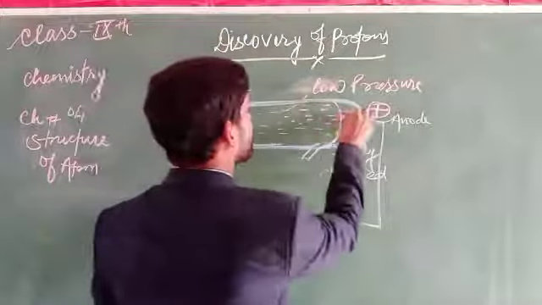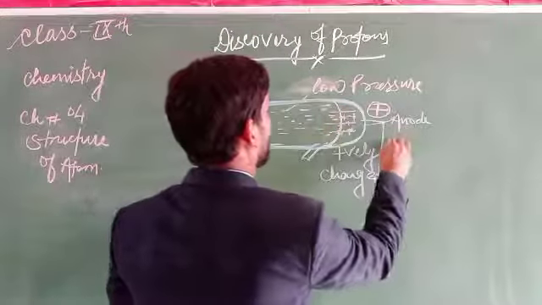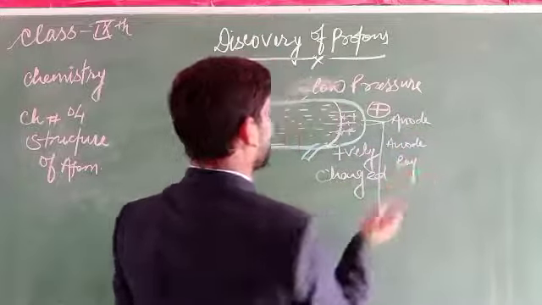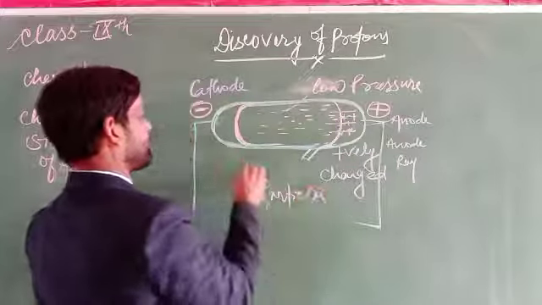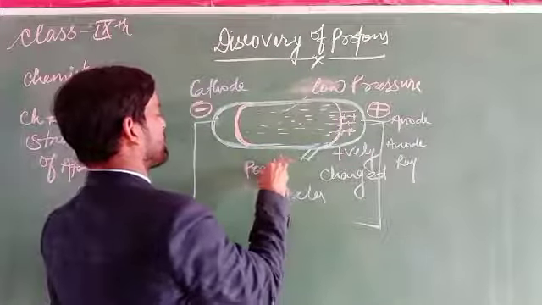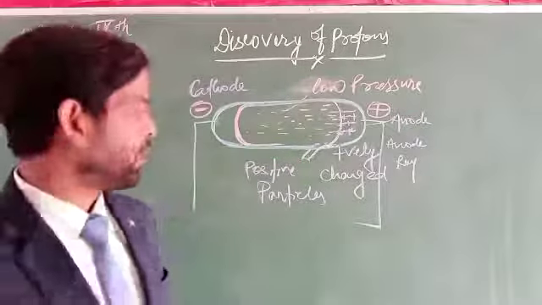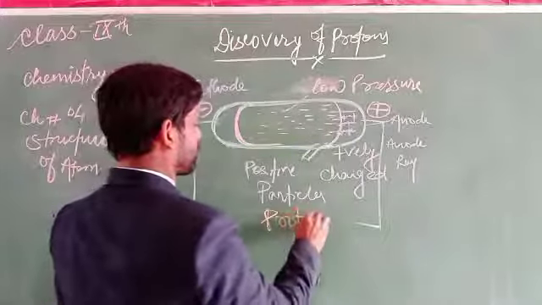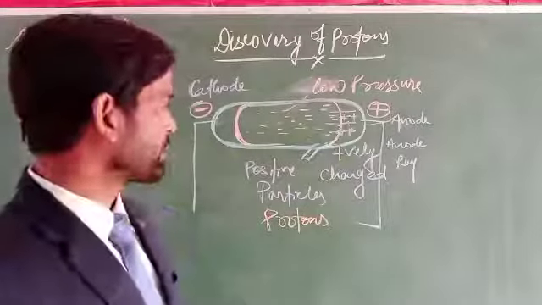These rays are produced, and this one is called the anode rays. These anode rays have particles. Which type of particles? Positive particles. These positive particles are said to be what? They are called protons. How is it called a proton? How may you say that it is called a proton?